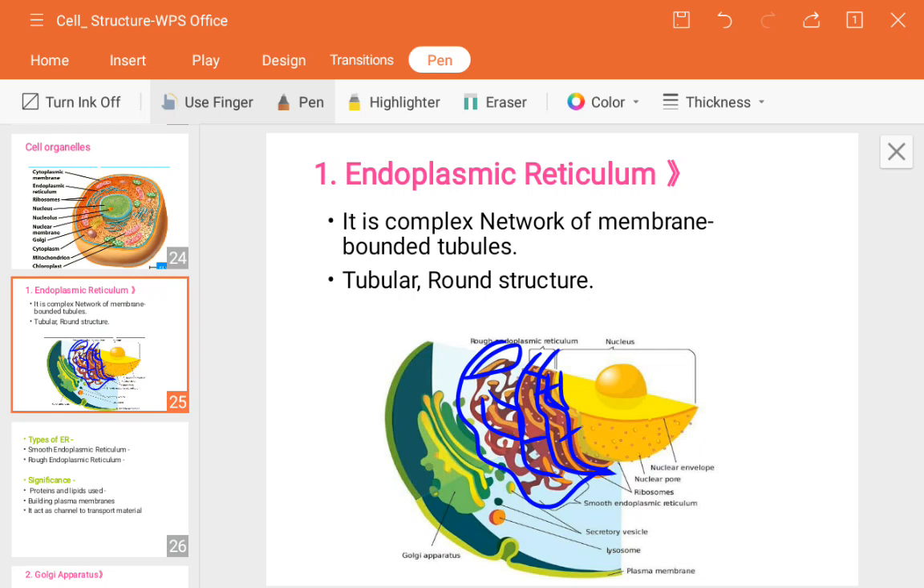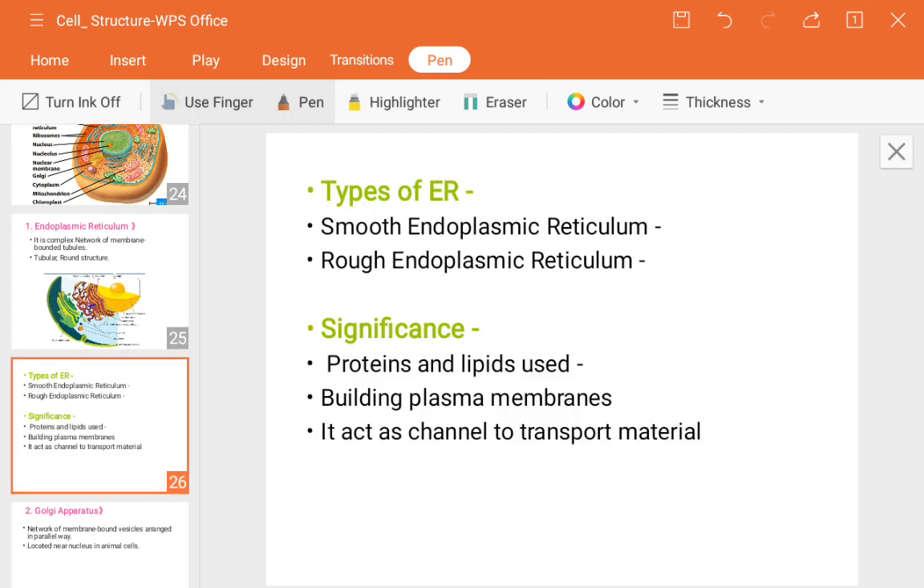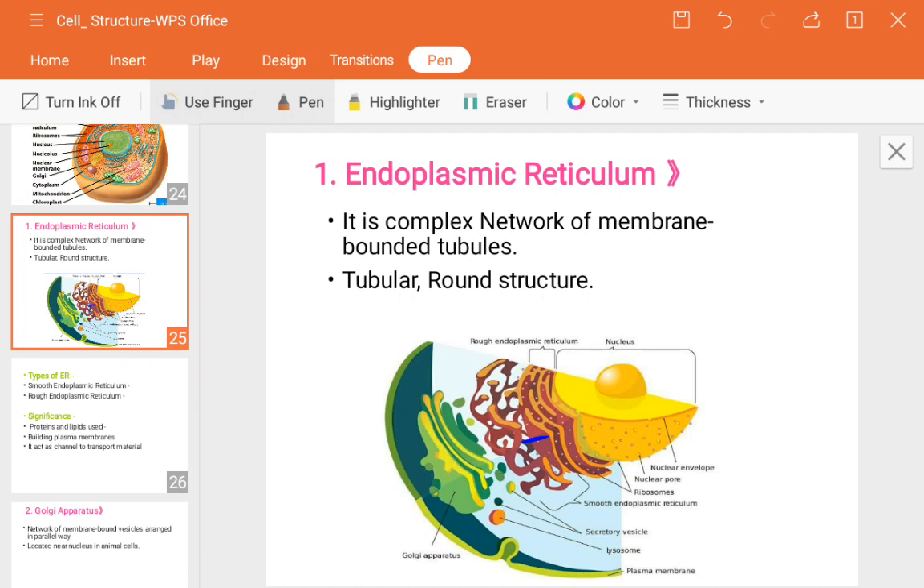Now, there are two types of endoplasmic reticulum: SER and RER. SER means smooth endoplasmic reticulum and RER means rough endoplasmic reticulum. Now, why is it called SER and RER? There are some specialities in their structures, and according to that they get named likewise. SER means the smooth one and RER means the rough one.